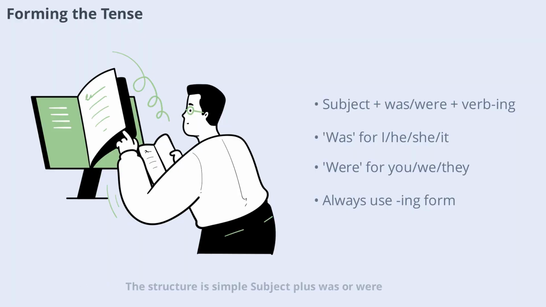The structure is simple: subject plus was or were, followed by the verb with an -ing ending. For example, "I was working" or "they were playing." Remember, was is used with I, he, she, and it, while were is used with you, we, and they. The verb always takes the -ing form, like working, studying, or watching. This structure stays the same no matter what the subject is, so once you know it, you can use it